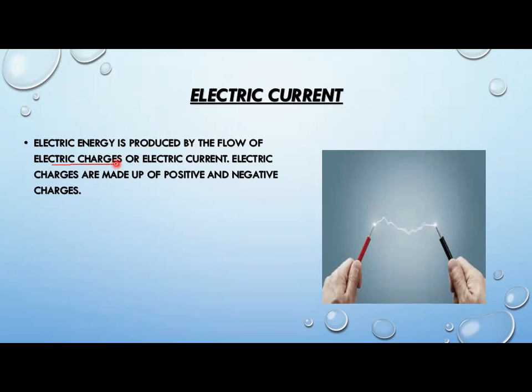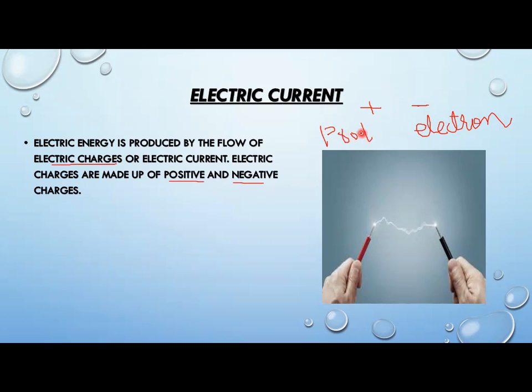Now, what are these electric charges? Basically, these electric charges are made up of positive and negative charges. If you're talking about electrical energy, it is produced by the flow of positive and negative charges. The negative charge is the electron and the positive charge is the proton.